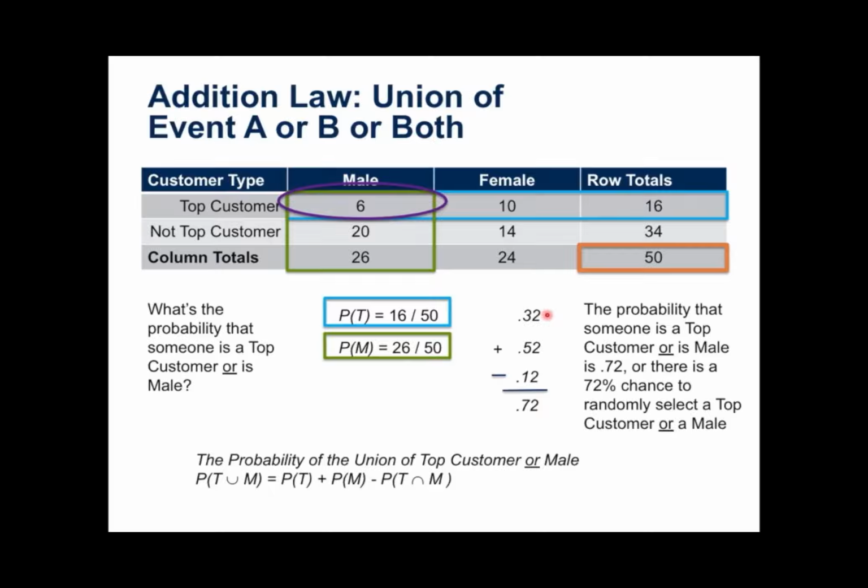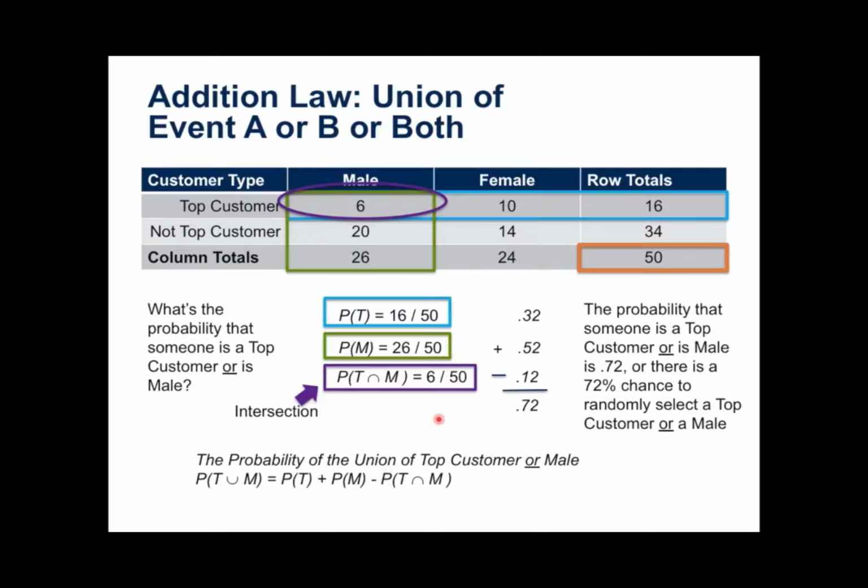We saw the probability of being a top customer is 16 out of 50, 0.32, and the probability of being male is 26 out of 50, 0.52. But we had to subtract out the bottom half, and this was the intersection. I'm making it very clear that this is called the intersection, and how we interpret this part of the formula.